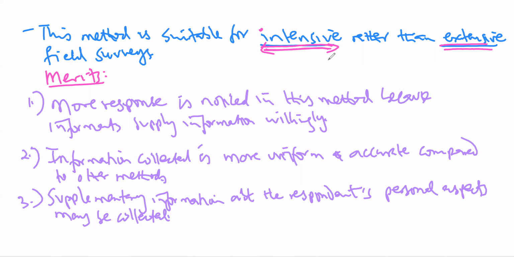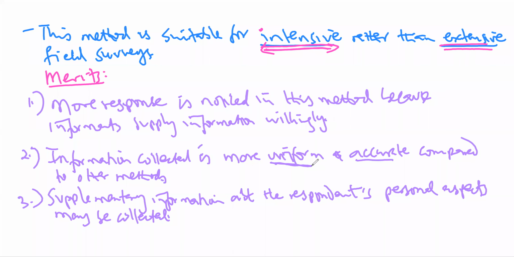But when you use this method, non-response is minimized. Number one, because these informants were personally approached, they also tend to supply the information willingly. Then you find that the information collected using this method is more uniform. You can unify the information and also make sure that it is accurate. It is more accurate compared to other methods.